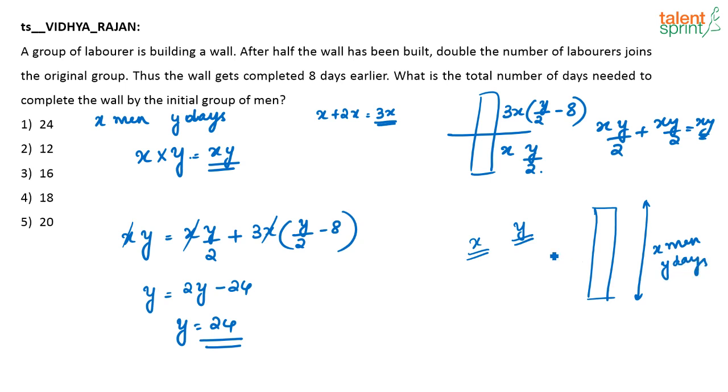Now when I say half of the wall is built in half of the number of days, let us say X men are building this wall in 24 days. So in 12 days, how much will they finish? They will finish half of the wall, correct? Full wall is completed in 24 days. So in 12 days, half of the wall will be done. And in the next 12 days, the next half of the wall will be done.